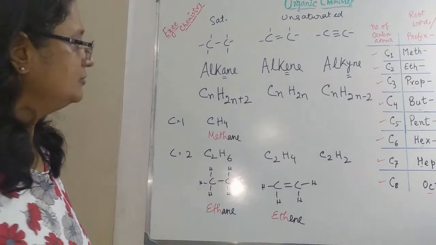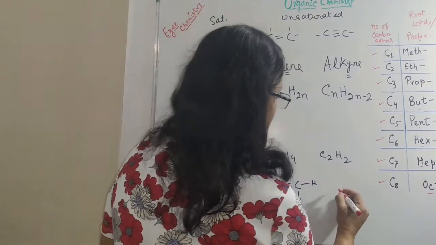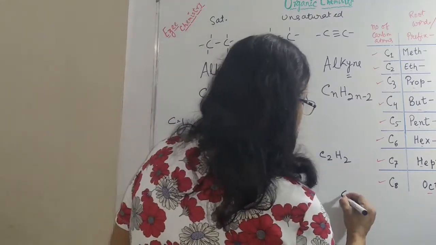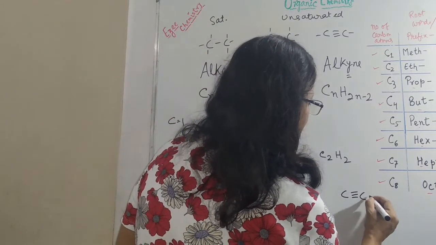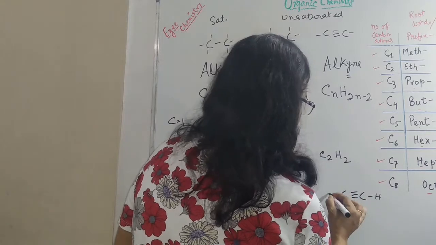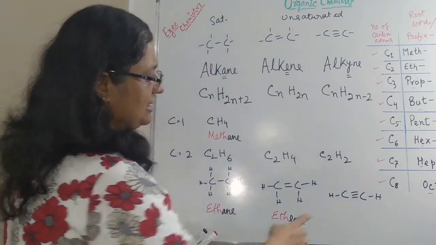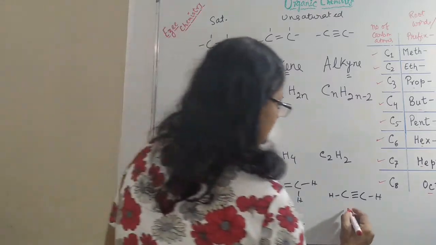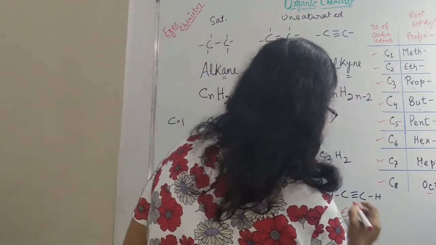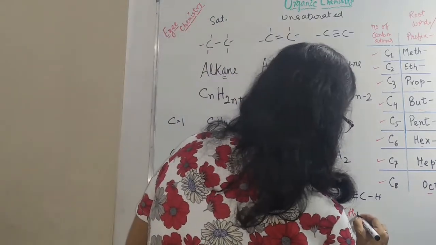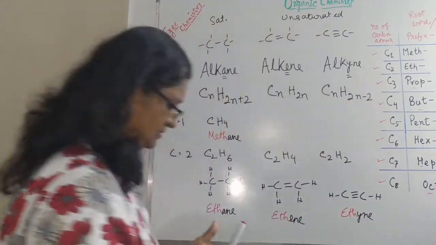Ethene. And what would be the structure for this one? Let me draw it with another color. C triple bond C, 1H and 2H. C2H2. And what would be the name again? 2 carbons, so again eth. And what would be the ending? Ethyne. Y-N-E, yne. Ethyne.